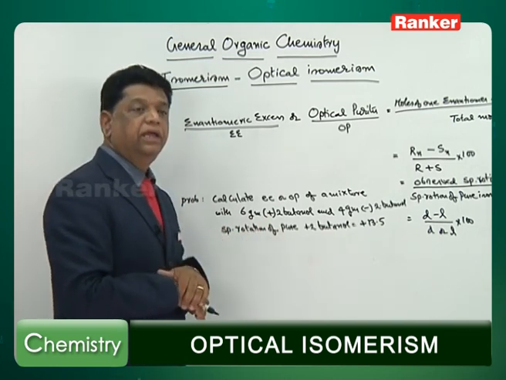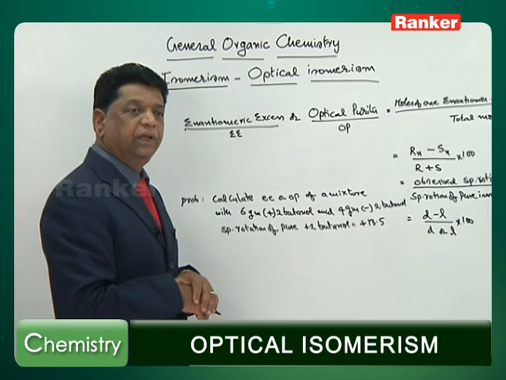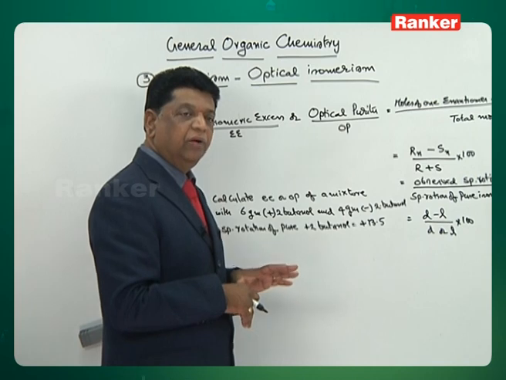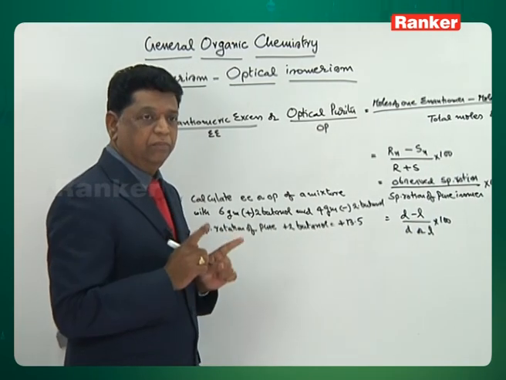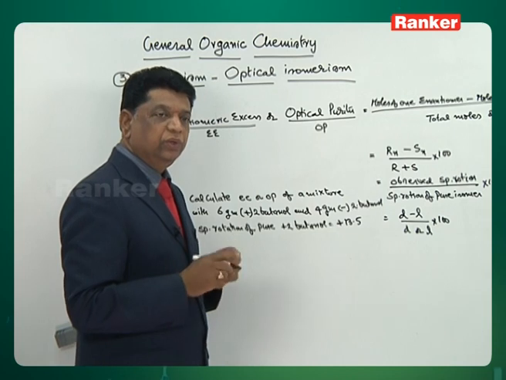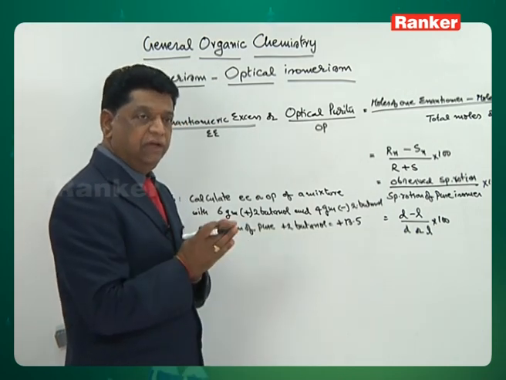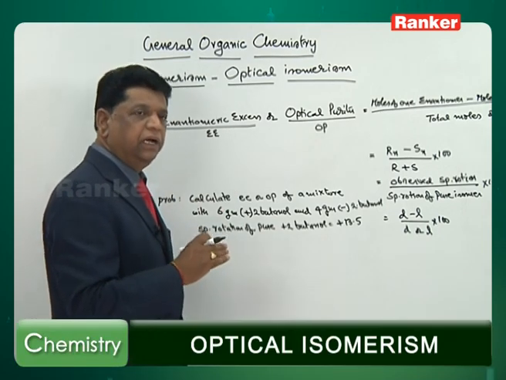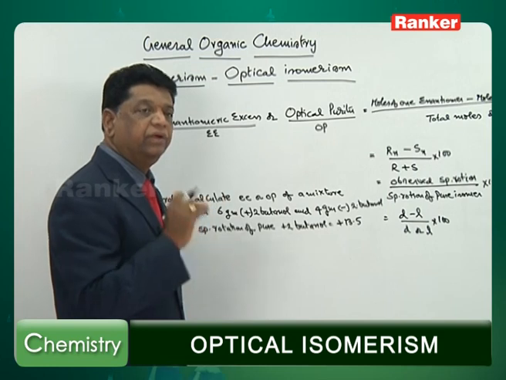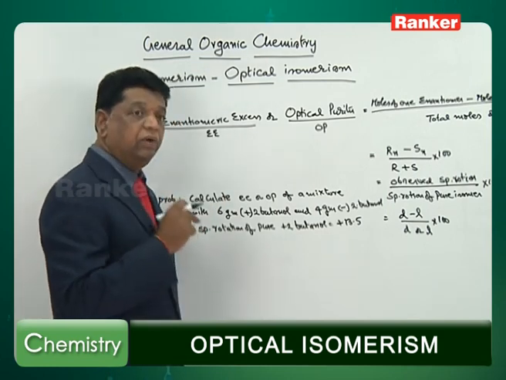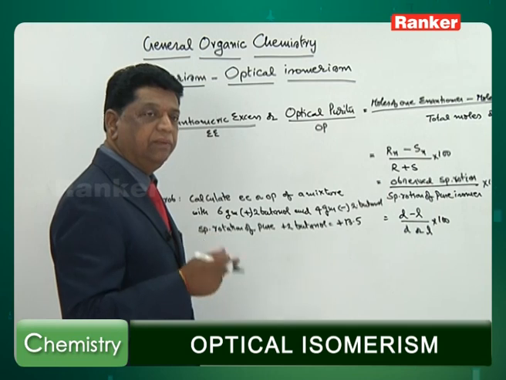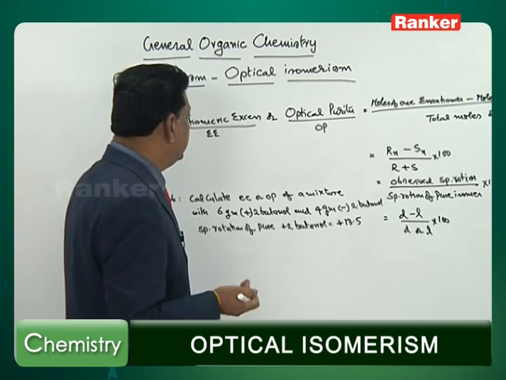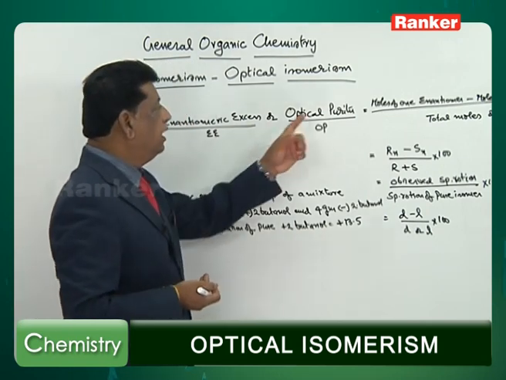So if you take it in a flask and measure, optical activity comes, but that optical activity is not the optical activity of that compound. There are two compounds in unequal ratio. After cancelling the equal parts, some extra is there, and that extra is what is showing. So we should not immediately conclude that it is the optical activity of that compound. It is an unequal mixture. Whenever such an unequal mixture is there, some net optical activity will come out. That is called what? Enantiomeric excess or optical purity.